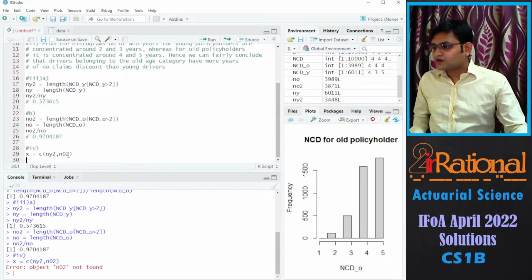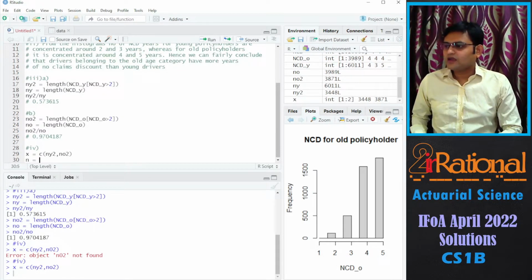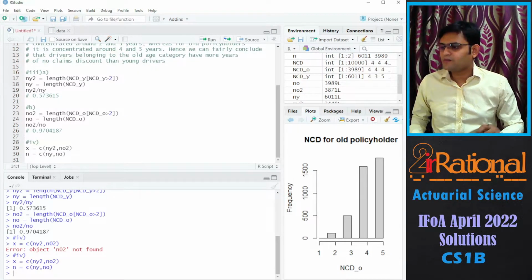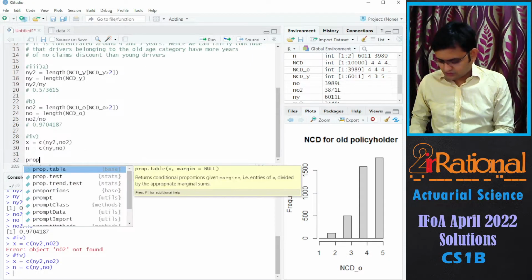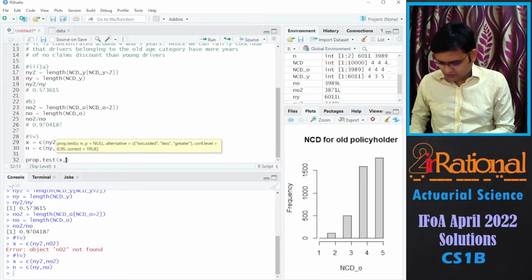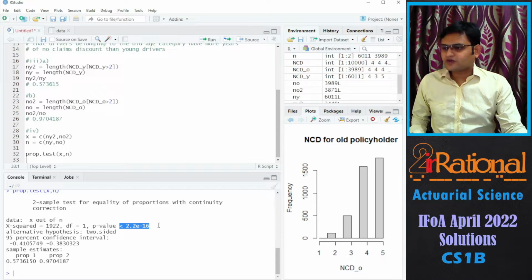And n, we will take it as a vector of the total values, so NY comma NO, and then we are going to do the proportion test. Prop dot test, we have x comma n. So here you can see the p-value is very small.